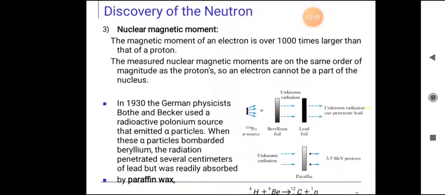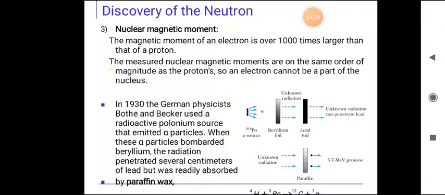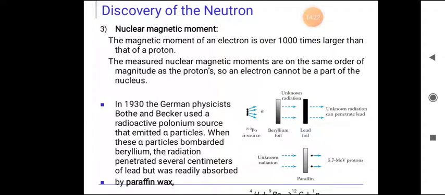So coming to the third point, nuclear magnetic moment. The magnetic moment of an electron is over 1000 times larger than that of a proton. The measured nuclear magnetic moments are on the same order of magnitude as the proton's. So an electron cannot be a part of the nucleus. Okay, these are the 3 points explaining that the electron doesn't exist in the nucleus.